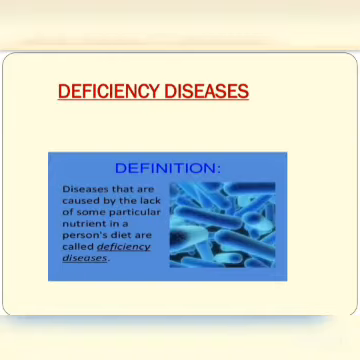First of all, we should know the meaning of the term deficiency diseases. The diseases that are caused by the lack of some particular nutrient in a person's diet are known as deficiency diseases. It means that the disease occurs due to the deficiency of a particular nutrient when the body does not get enough nutrients. Now the question is, what are the symptoms?